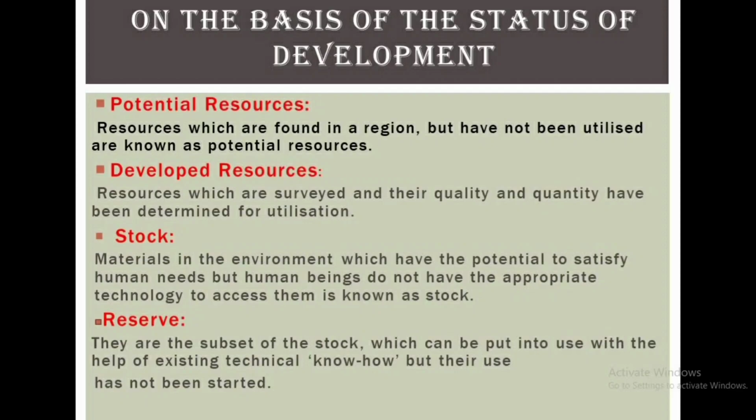Now, developed resources are the ones which are surveyed and their quality and quantity have been determined for utilization. Coming on to the third basis, stock. These are the materials in the environment which have the potential to satisfy human needs, but we don't have the appropriate technology to access these. For example, water is a compound of two inflammable gases, hydrogen and oxygen, which can be used as a rich source of energy, but we don't have the technology to access these yet.